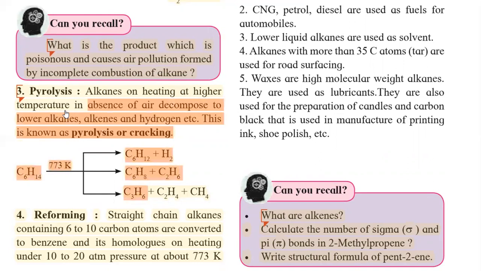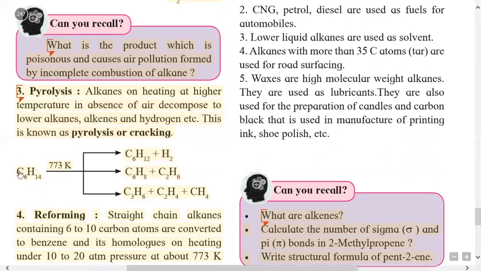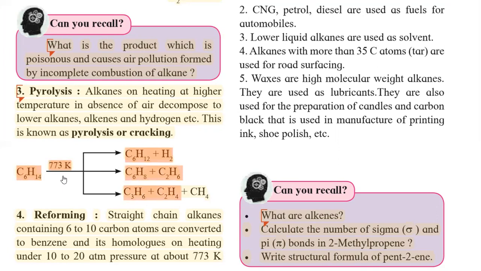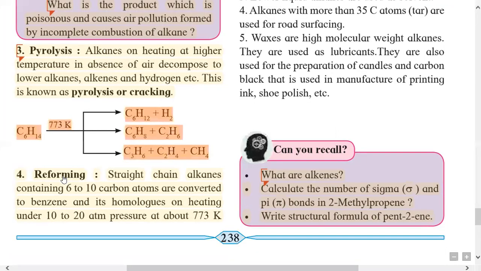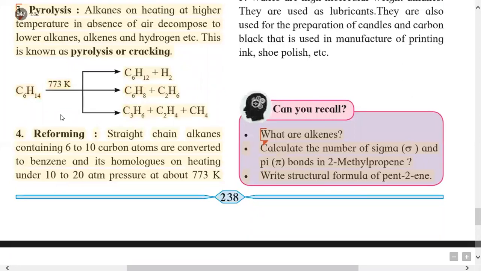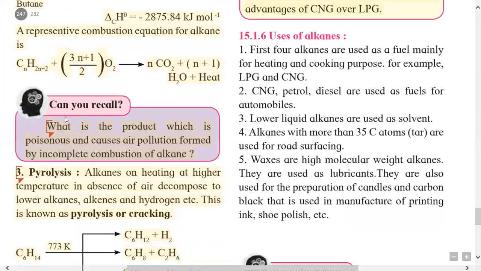Here one example of hexane is given. We know hexane is C6H14. When heated at 773 Kelvin, it gives C6H12, that is hexene, plus hydrogen gas, or C6H8 plus C2H6, then C3H6 plus C2H4 plus CH4. So this type of small alkane, alkene and hydrogen are the products obtained, and this is called pyrolysis.